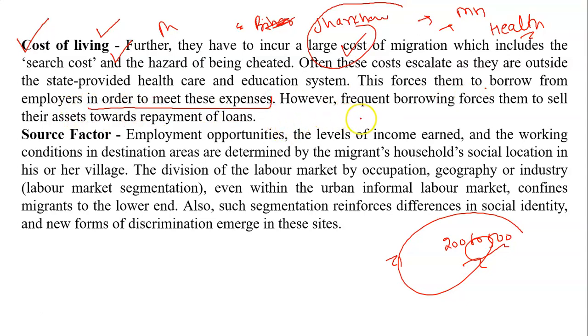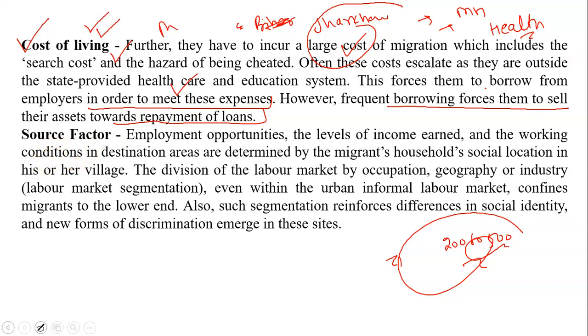And in the end, the borrowing forces them to sell their assets towards repayment of the loan. He is coming to earn something in Maharashtra, but he is definitely losing because he is not able to bear the cost of living in this state. So these are also issues which our government has to take care of.